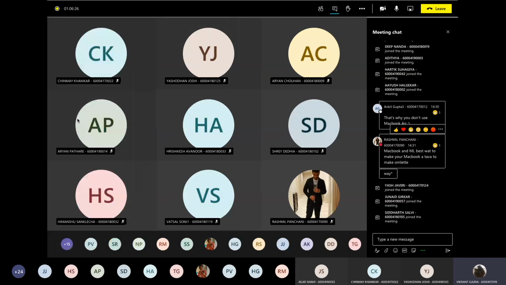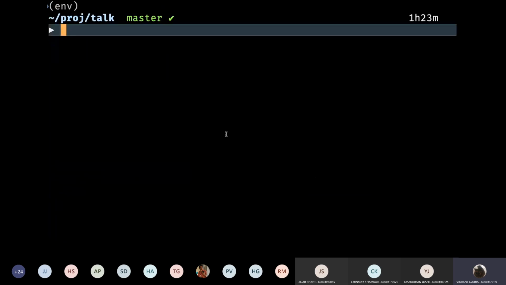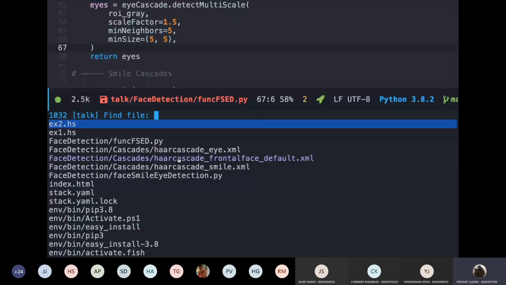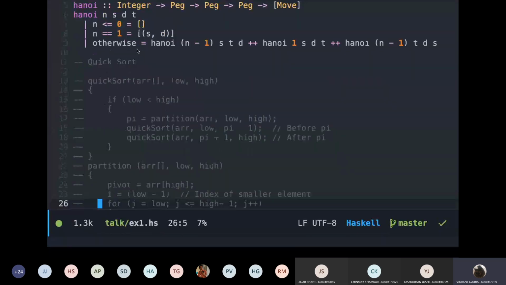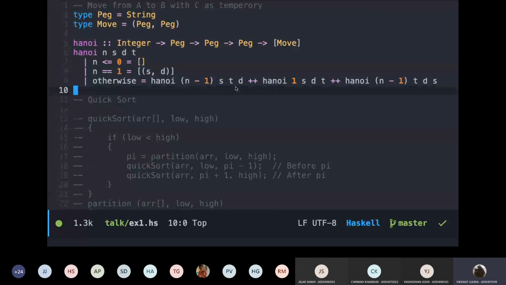To give you an example of what I mean, I have actually written the code down, so you can refer to it later. So this is a basic example of what I mean. This is a program for Tower of Hanoi. In C, you might have written Tower of Hanoi using recursion. This is the same program in Haskell. This language is called Haskell. It is a purely functional language. Like I said, it has no variables or for loops. You only write functions in this.